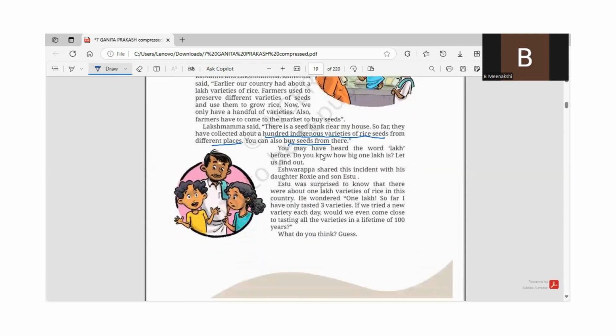Next, you may have heard the word lakh before. So have you heard of lakh? Do you know how big is 1 lakh? Okay, let us try to find it out. How big is 1 lakh?